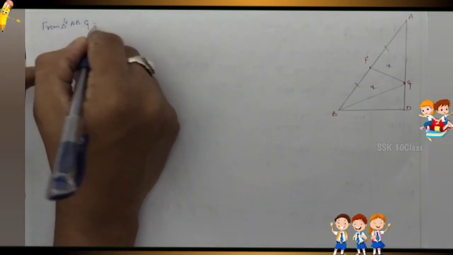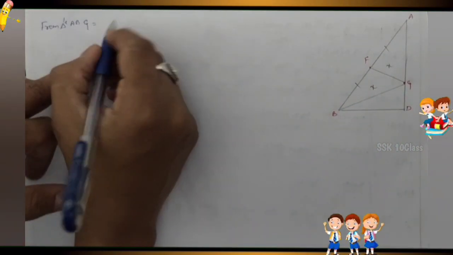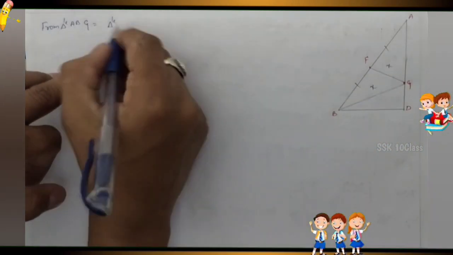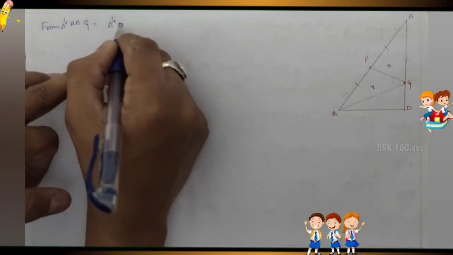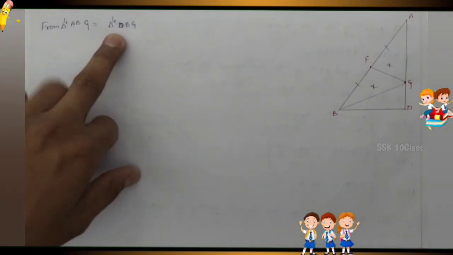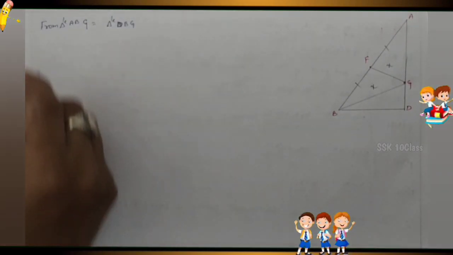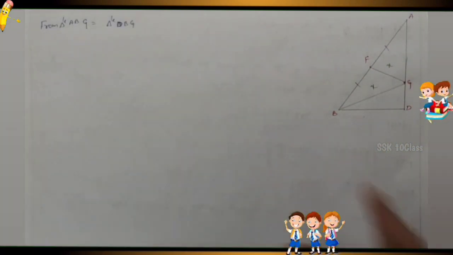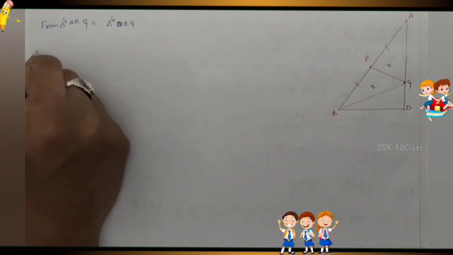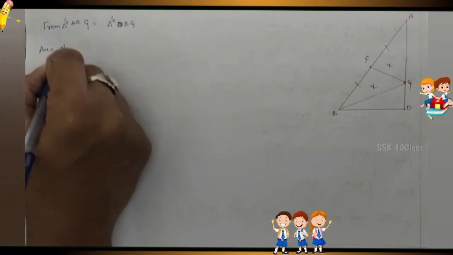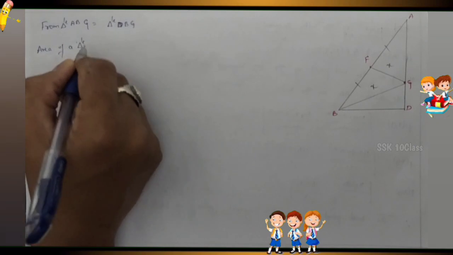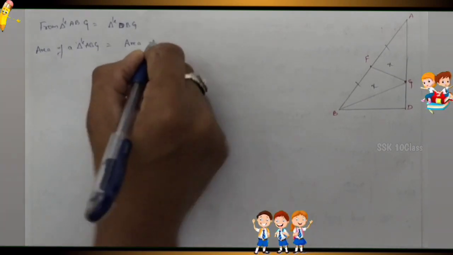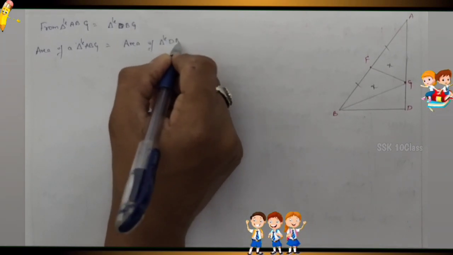Now, AG is 2 to 1 of GD. Let's solve it. From triangle ABG, and again from triangle DBG, it is DBG. Now, we are considering the area of a triangle. So area of triangle ABG equals, here also, area of triangle DBG. So what is the formula?